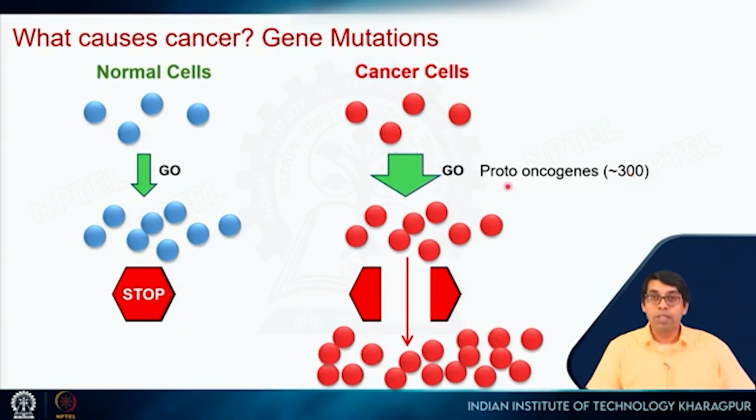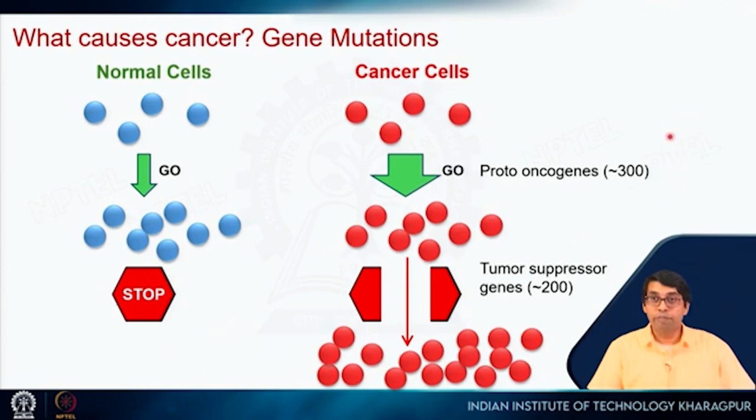When there are mutations in these proteins, they become oncogenes, so they can lead to cancer. So, in cancer, there will be mutations in some of these proteins. Proteins which give this stop signal are called tumor suppressor genes, right. Now, if there are mutations in some of these tumor suppressor genes, then in those cells, of course, the cell division will not stop. There is no stop signal, and it turns out that there are almost 200 such genes.